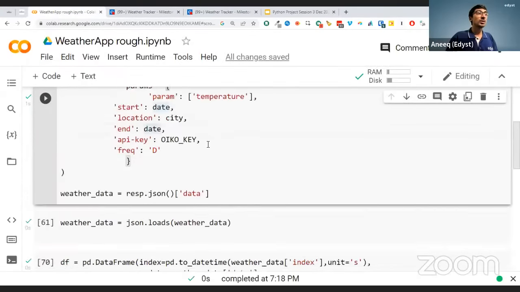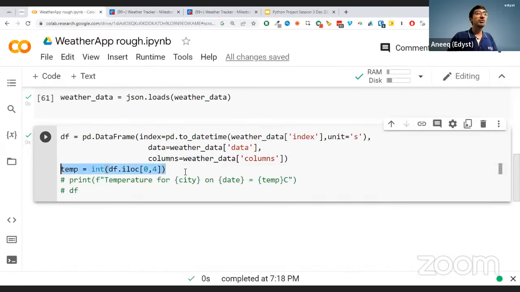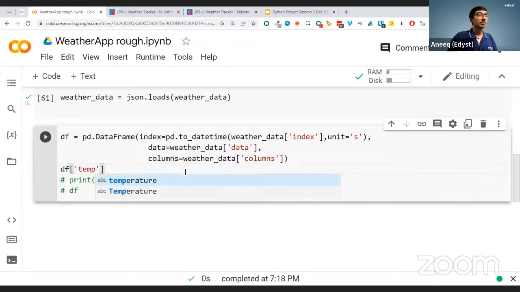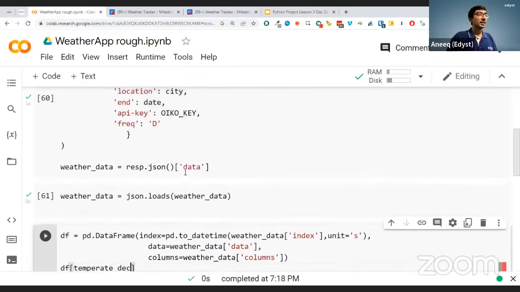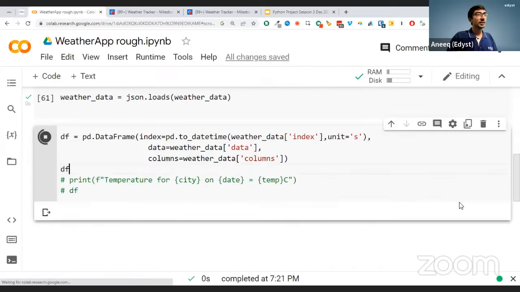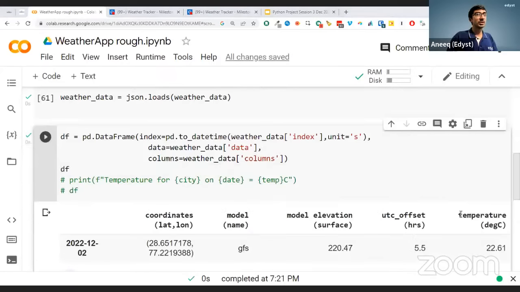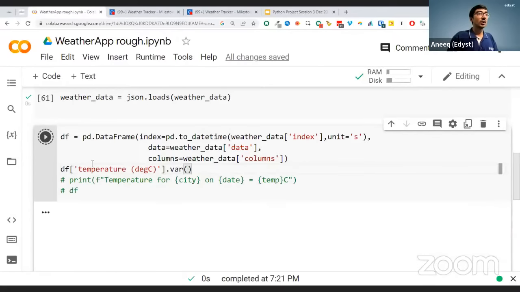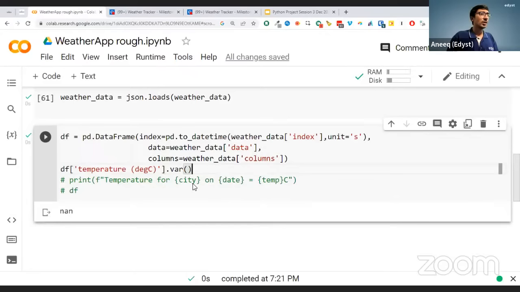Now, the good part about this is data frame gives you a variance very, very easily. Okay. How? If I look at, let's say, def of temp, right? One second, it's not temp. It was very something, temperature, deg-c or something like that, right? We'll just check the data frame again. Let's just check the data frame here, and let's just take the column. Yeah, so this is the column here. If I take that column name, and I do dot VAR, not video assistant referee, but like variance. Wait, was it VAR or hold on, what is it?